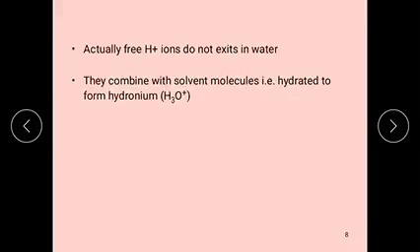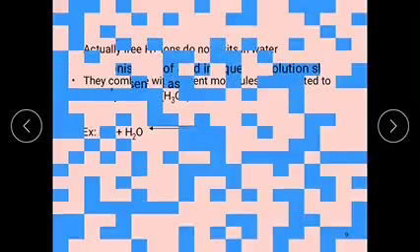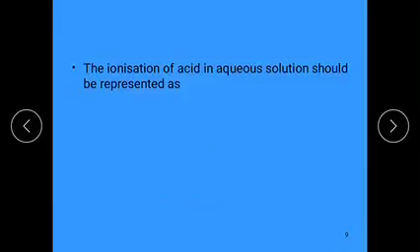Actually, free H plus ions do not exist in water. They combine with the solvent molecules, that is, they are hydrated, to form hydronium ions. Here the formed H plus ions are unstable, so they combine again with a water molecule and form hydronium ions. Okay, the ionization of an acid in aqueous solution should be represented as HCl plus H2O equilibrium H3O plus Cl minus.